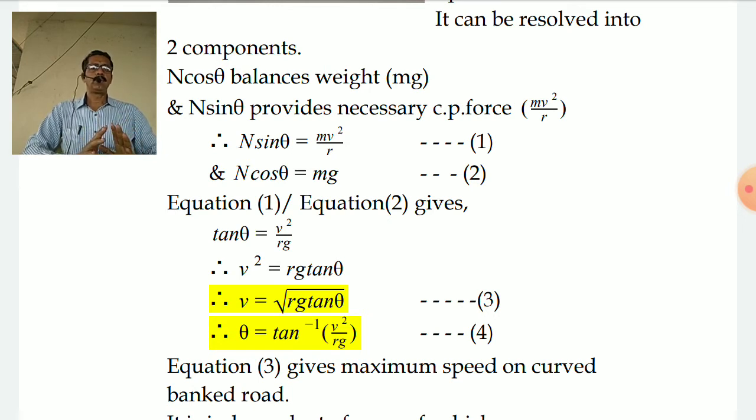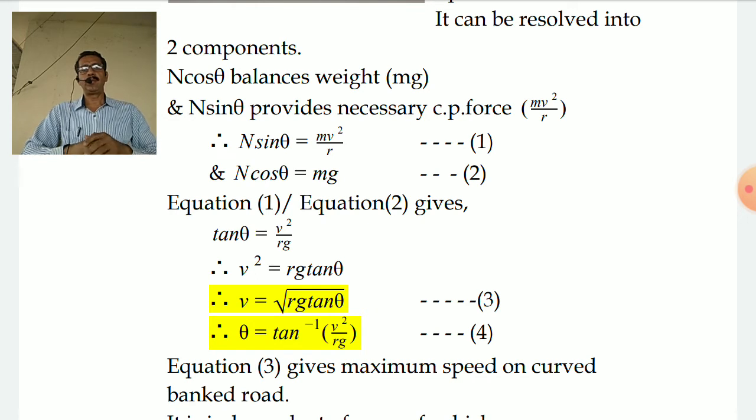In both equation 3 and equation 4, if you see, the term for the mass of the vehicle is not present, which means that the maximum speed with which a vehicle can travel on a curved banked road is independent of the mass of the vehicle.